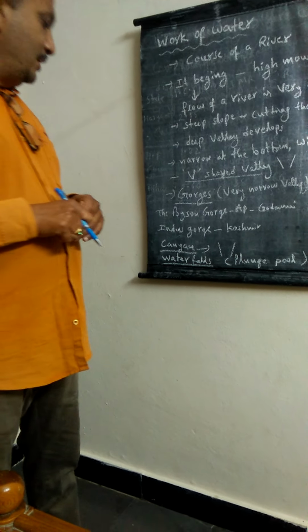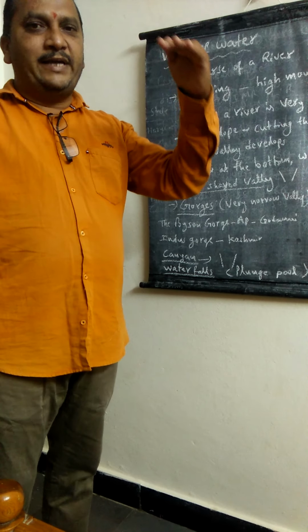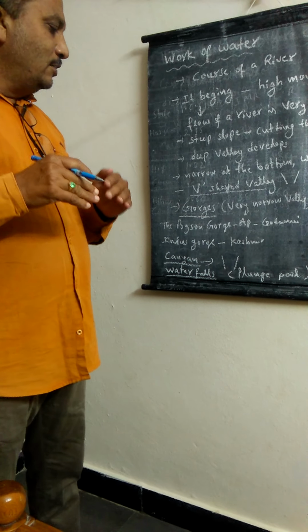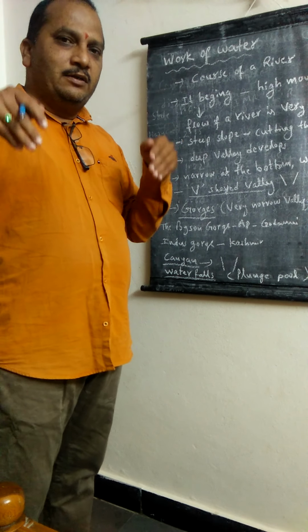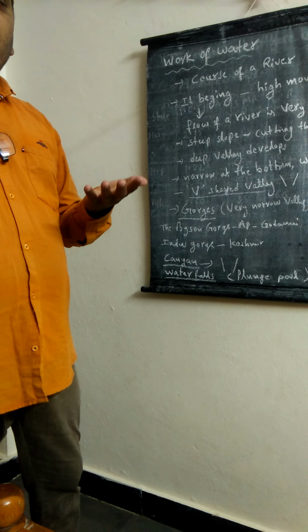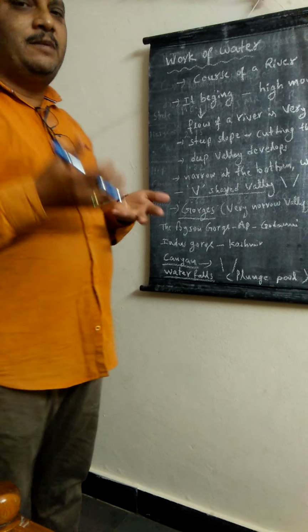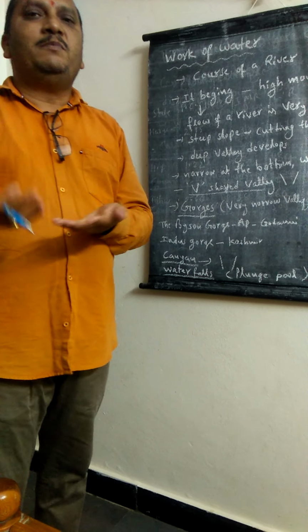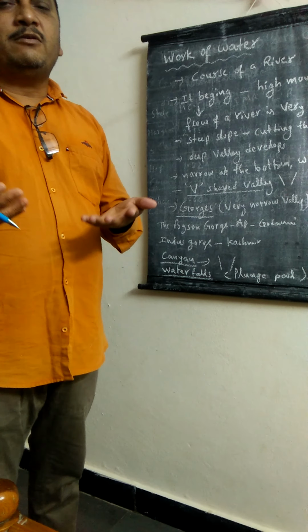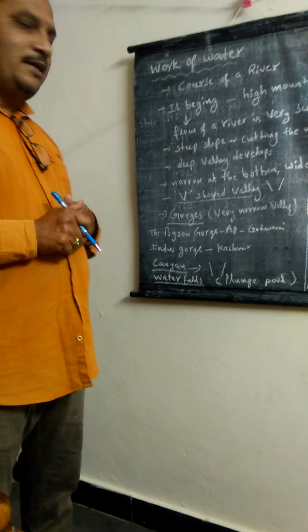Later, the canyon. A canyon is also a valley whose top is wider than the bottom. It is also very deep like gorges, but the bottom is narrower than the top. Compared to a V-shaped valley, where the bottom is very narrow, in a canyon the bottom is only somewhat narrower than the top of the valley, so it is called a canyon.